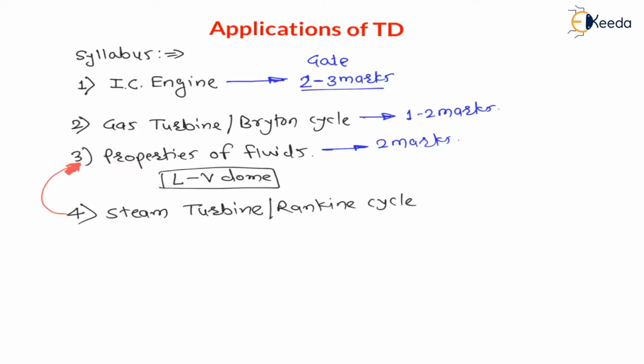That's why topic number 3 is steam turbine or Rankine cycle. And my dear students, whenever air plus fuel is used for power generation, it is IC engine. Then if air is used for power generation, it is Brayton cycle or gas turbine cycle. And if steam is used for power generation, then it is Rankine cycle or steam turbine, right?